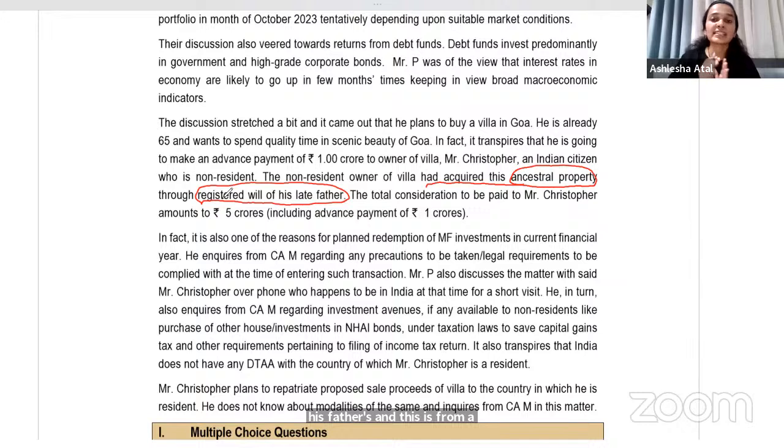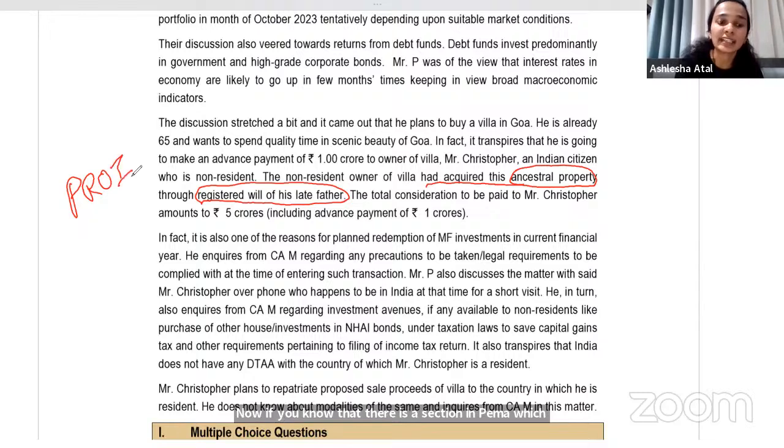Now, you know that there's a section in FEMA which says that a PROI, that is a person resident outside India, can hold, transfer, or acquire any Indian currency or any other immovable property which is situated in India. However, there are two conditions in it. One is that he acquired it at the time when he was a resident in India, or the second is that he should have inherited the property. Now, in our situation, the case is of inheritance, which means that Mr. Christopher can validly hold the property. And being a PROI, he also has a right, according to Section 6 of FEMA, to transfer the immovable property which he has inherited from his late father.